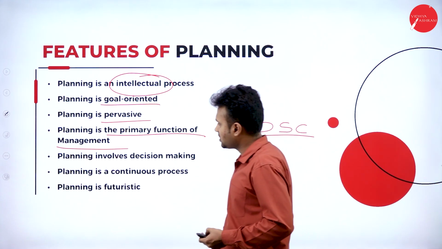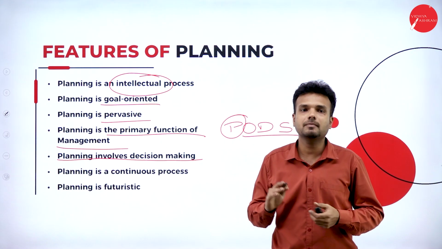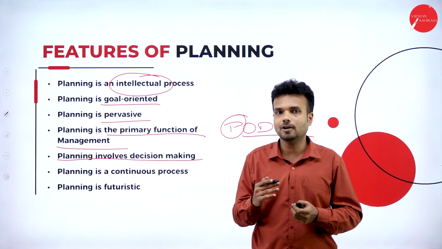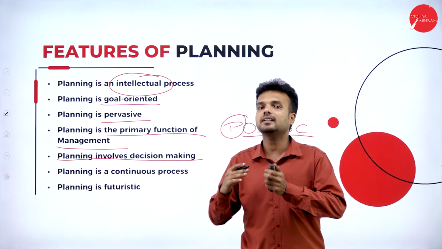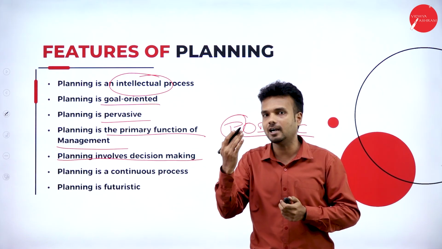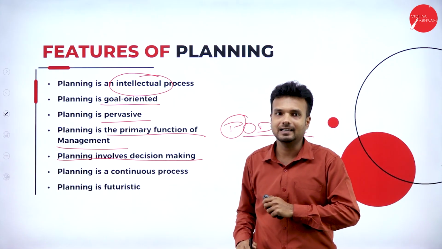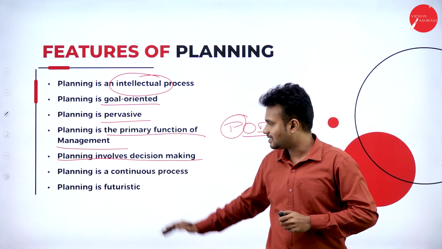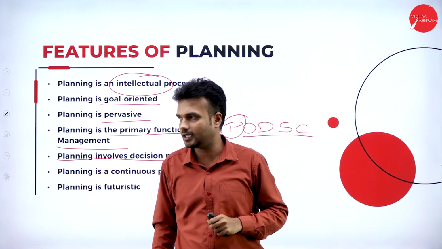Planning involves decision making. So planning itself is a decision making process. How can planning be a decision making process? Because before selecting a particular plan, it is going to evaluate the alternative courses of action. Only after the evaluation of the alternative courses of action is it going to decide the final thing. So we can say that planning involves the decision making process. It is a decision making function of management.